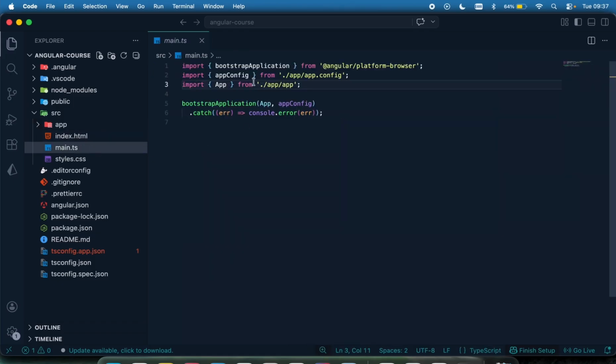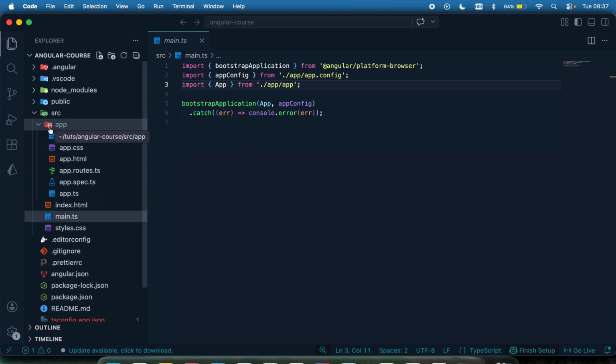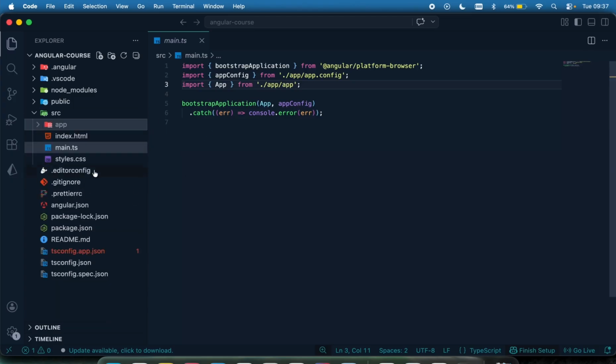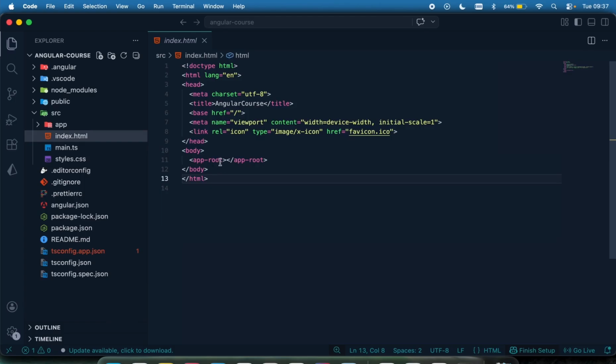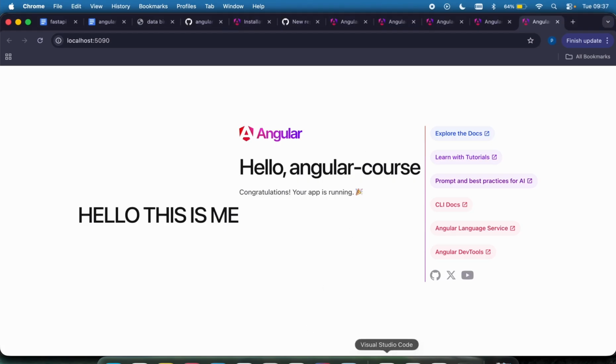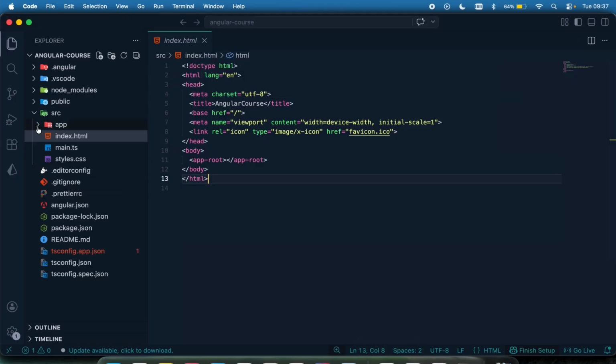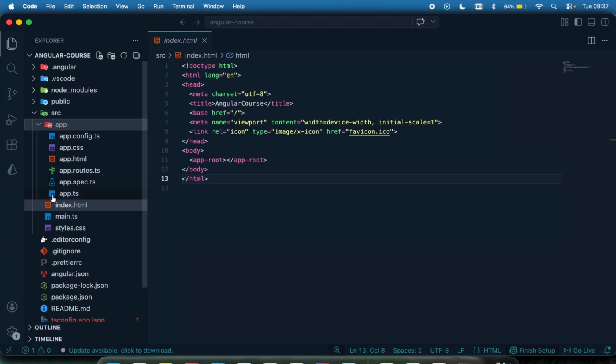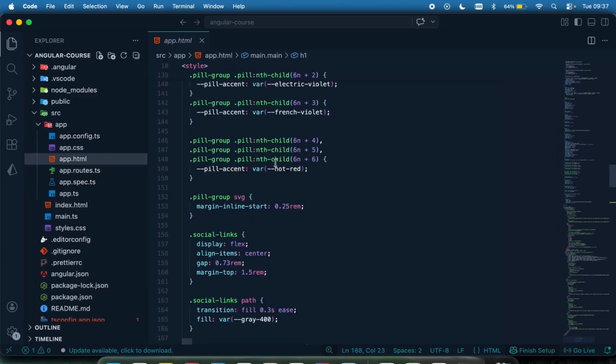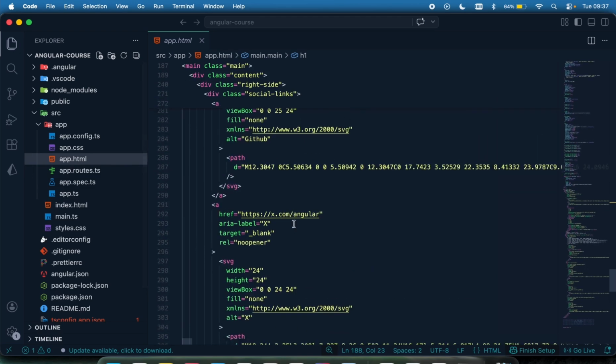And the main.ts bundles your application, which is where we're going to be writing our components, our pages, and everything. It bundles the application and then renders or injects it into this, which is being rendered and displayed right here. An example of how this works is within the app. The app is where we'll be writing all our components, our pages, etc. If I open the app, we can see we already have a dummy HTML page right here.